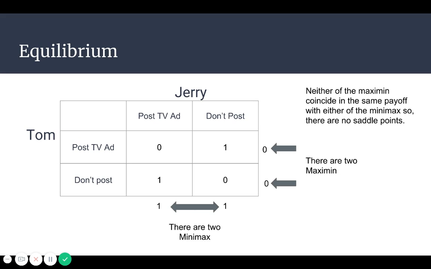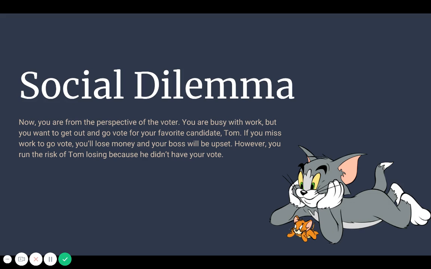Okay, so to find equilibrium points for this zero-sum game, we found the two maximums, they're the same, both 0 and 0 for the rows, and then the two minimums, they're both 1 and 1. Since neither of these maximin or minimax coincide in the same payoff, there are no equilibrium points.